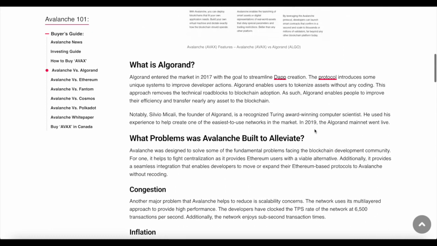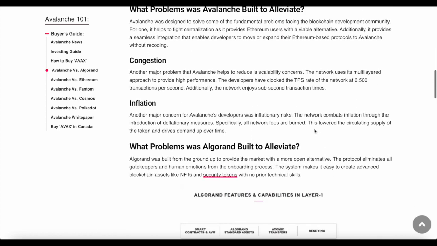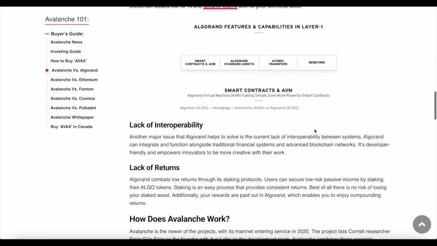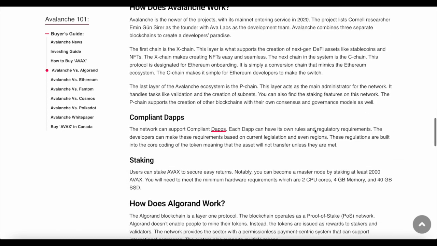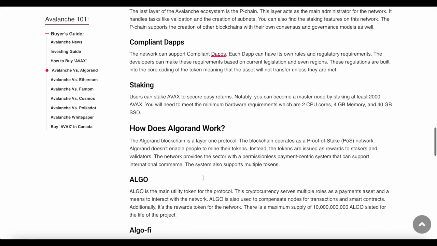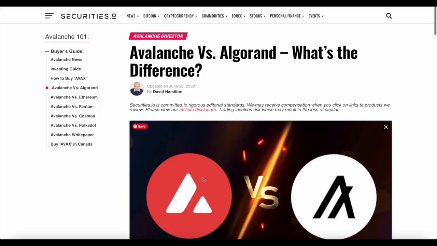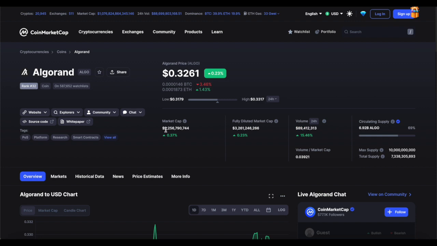So that's brilliant. That's a great introduction to Algorand and to Avalanche, and to the problems they're trying to fix, and to their weaknesses and how they intend to solve these weaknesses. Now, the next thing we want to understand is a little bit on how these applications work. How does Avalanche work and how does Algorand work? But before we do all of that, let's just have a quick look at the pricing. Now, currently the price for Algorand token is 32 cents per coin.